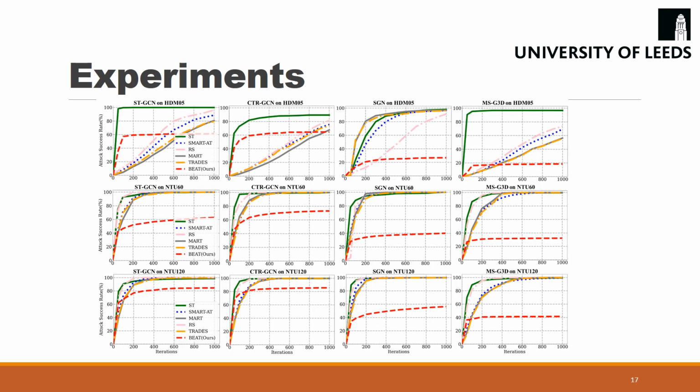Next, we compare the defense performance. Each row here is from one dataset, and each column corresponds to one victim classifier. In each figure, the vertical axis is the attack success rate, and the horizontal axis is the strength of the attack. The green curve represents standard training, which quickly goes near 100% when no defense is performed. However, even with the existing defense method, the attack success rate still becomes high when the attack is strong. Comparatively, BEAT, shown by the red curve, can achieve good defense across all scenarios.